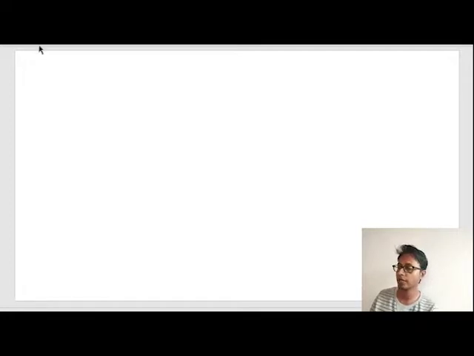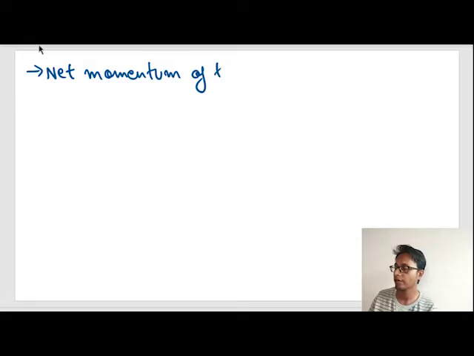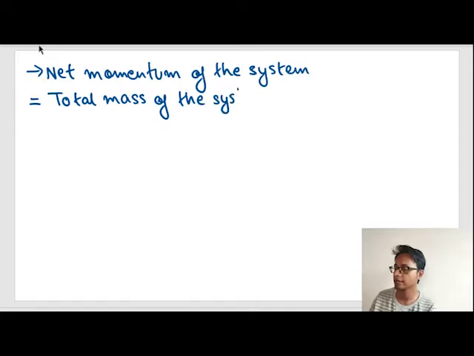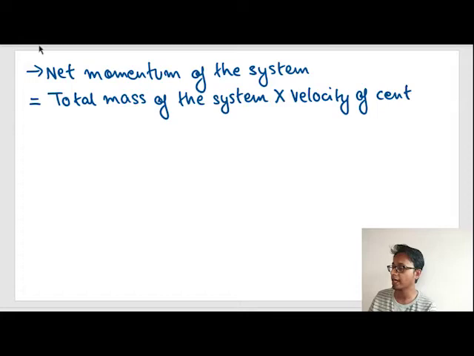So net momentum of the system is equal to total mass of the system into velocity of center of mass of the system.